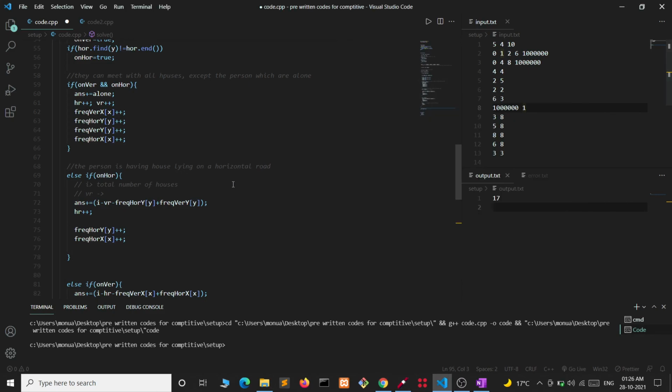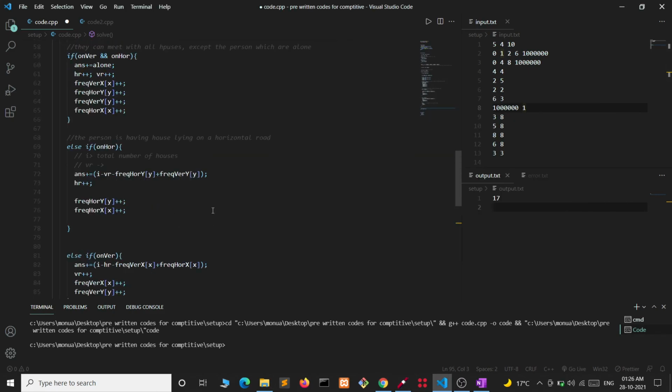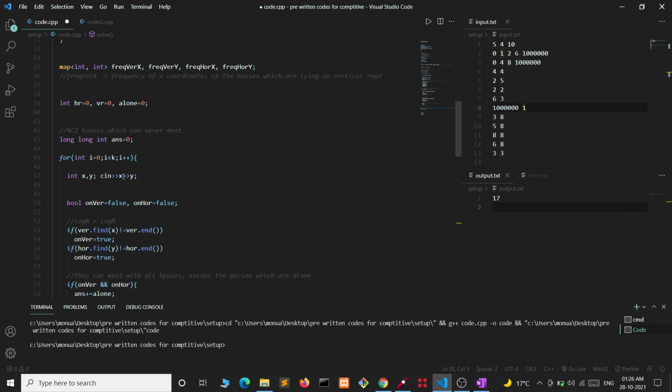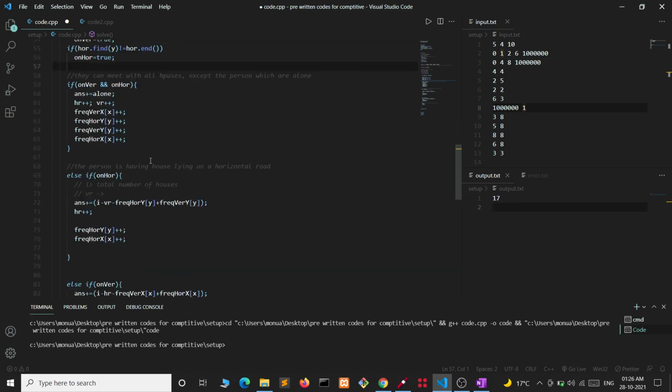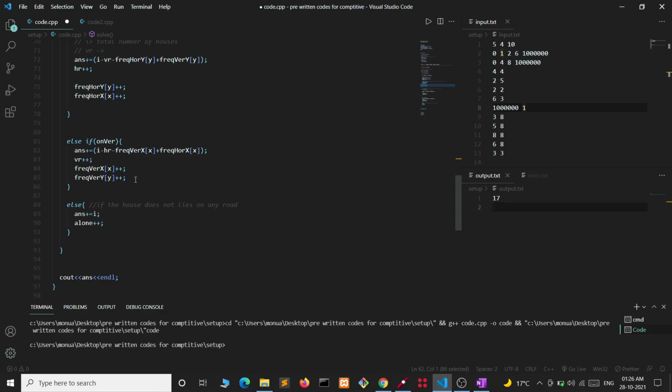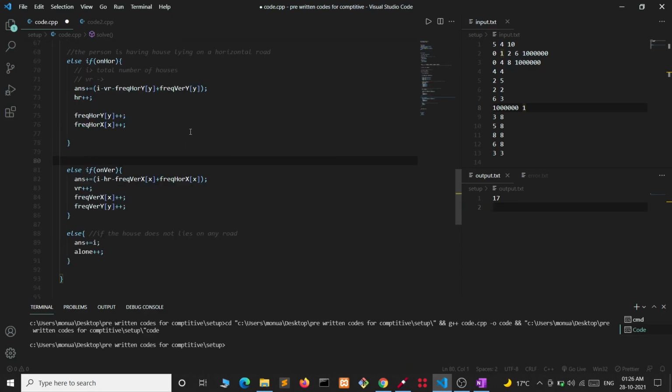So it's simple. Now let's see its complexity. We are running a loop from 0 to k, and this is taking log n plus log m time, and these are also taking log n plus log m time only. These operations are of log m or O(1) complexity only.